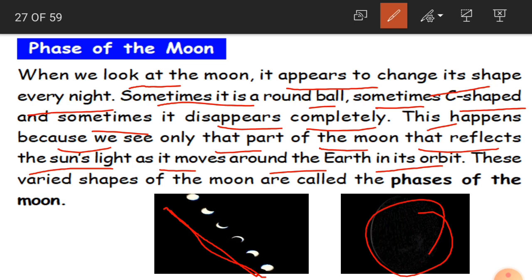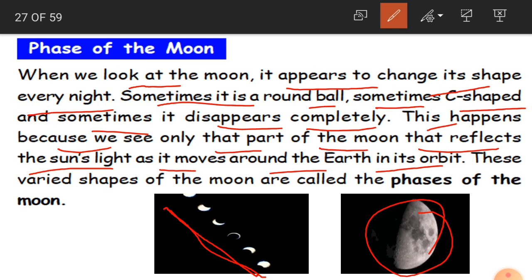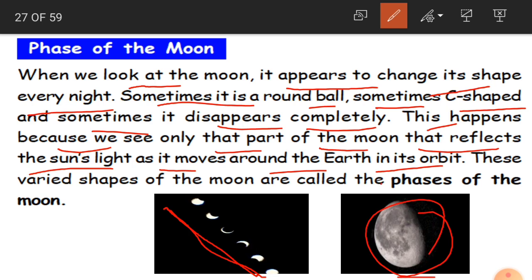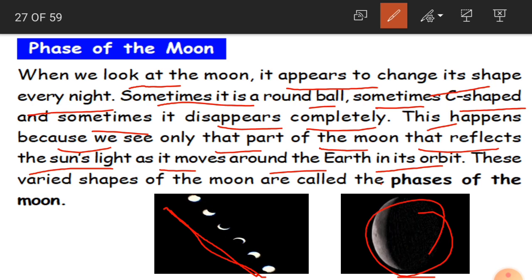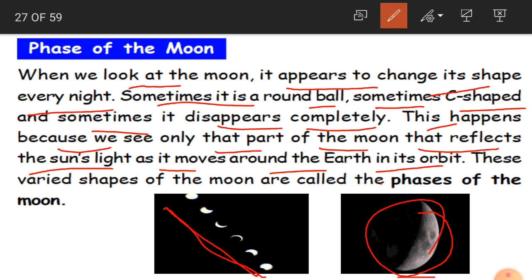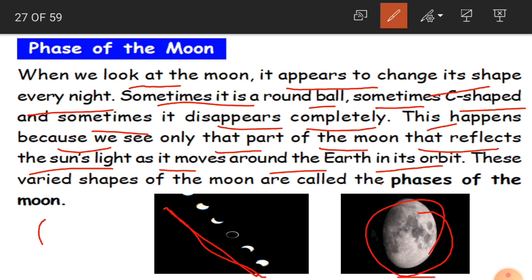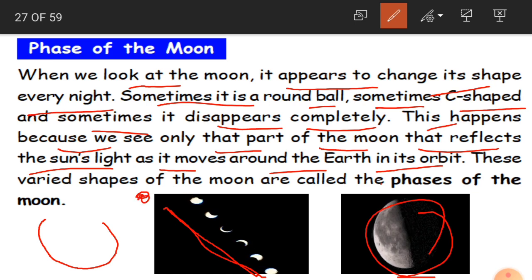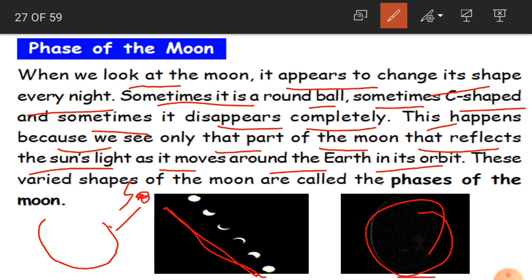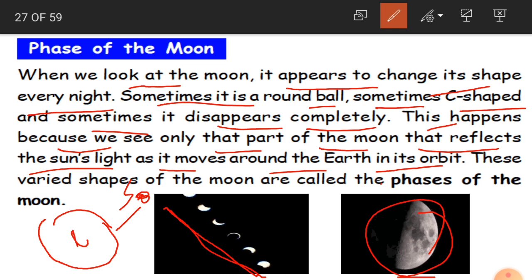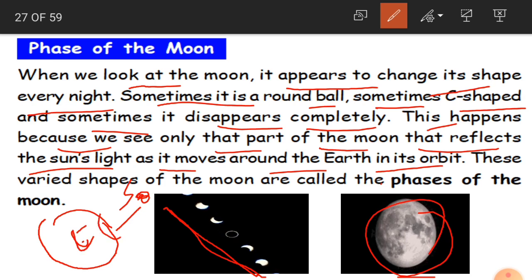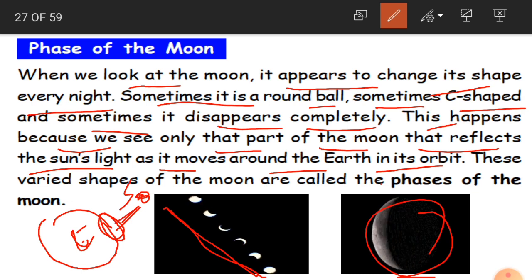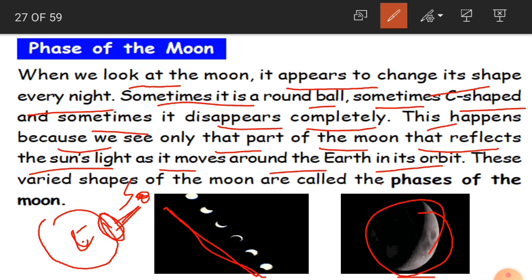When the moon is revolving around the earth in its orbit, if this is the sun and this is the earth, only this reflected area, that part only, we will be able to see.